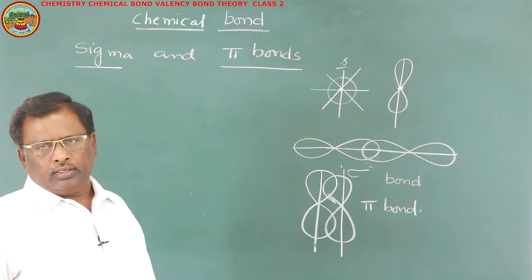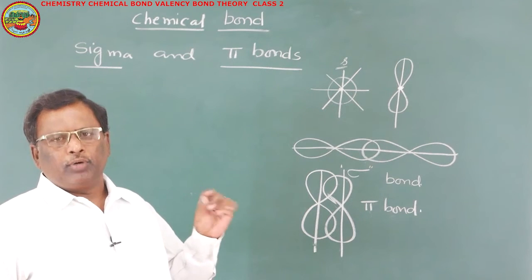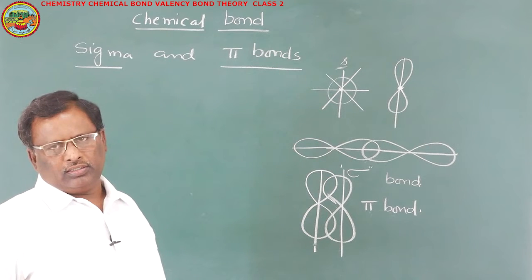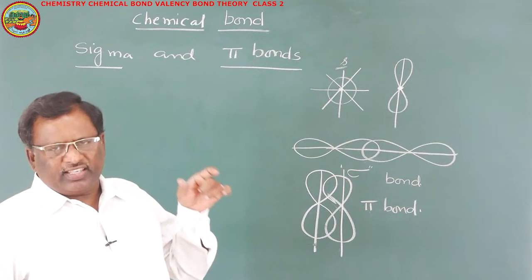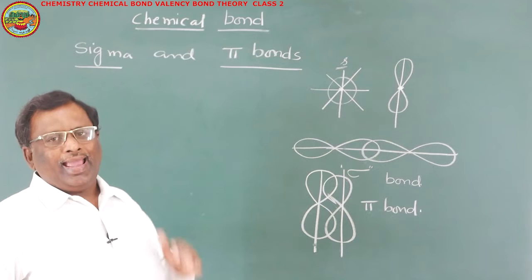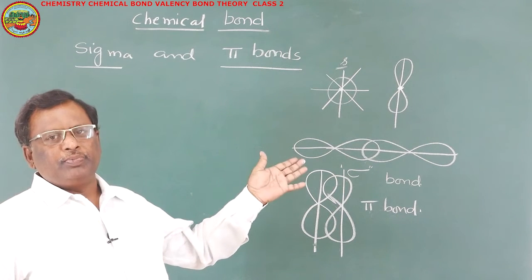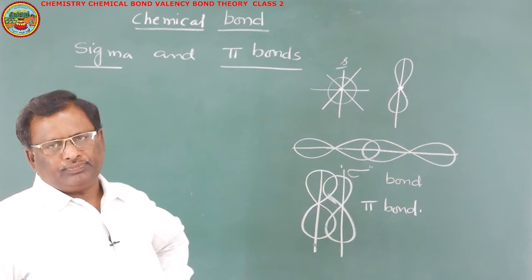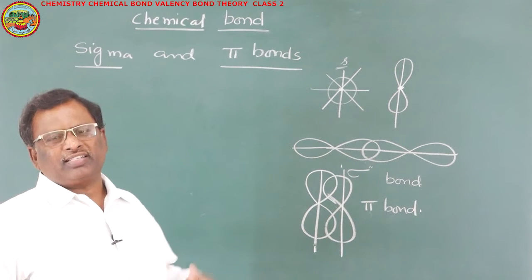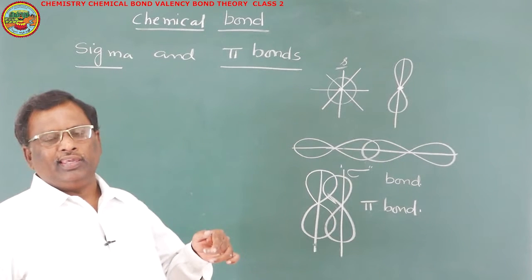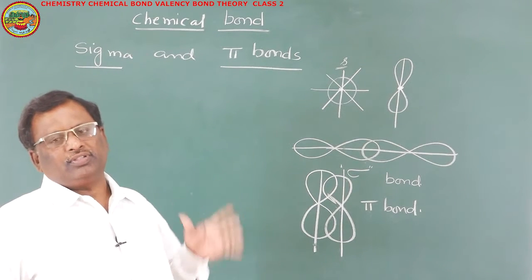Remember, pi bond is a secondary bond. It means in between two atoms, after formation of a sigma bond, as a second bond or third bond, these pi bonds can be formed. No pi bonds can be formed initially in between two atoms.